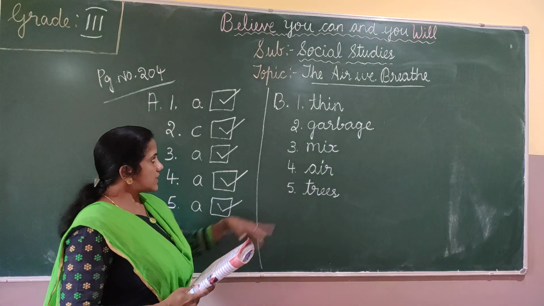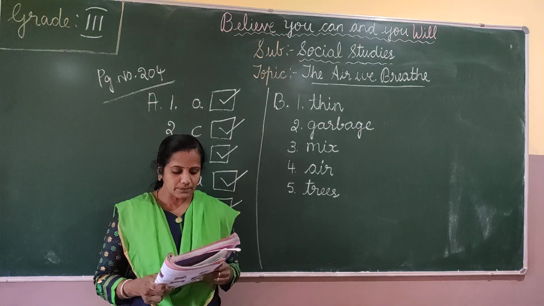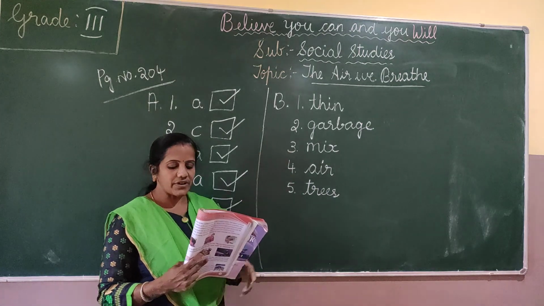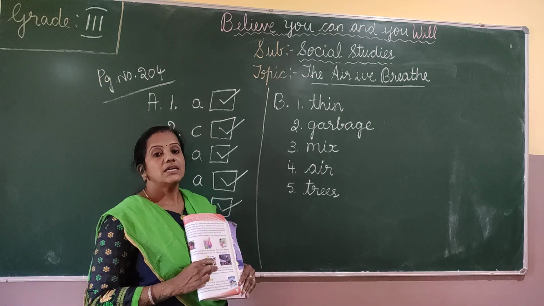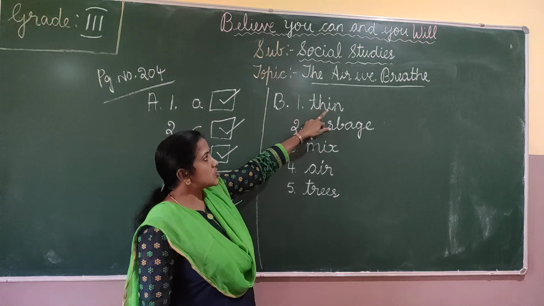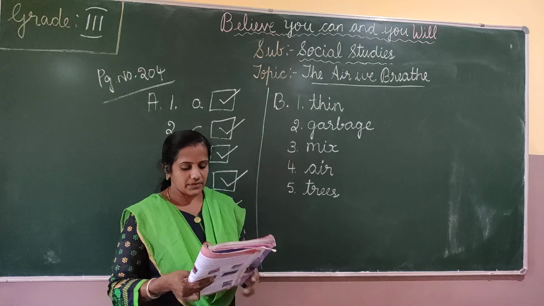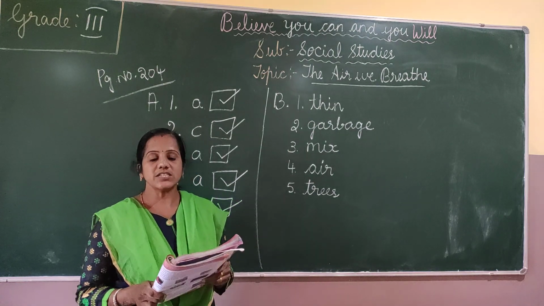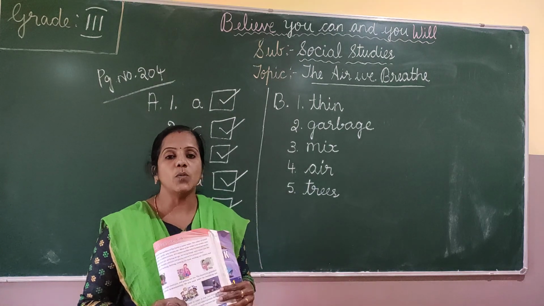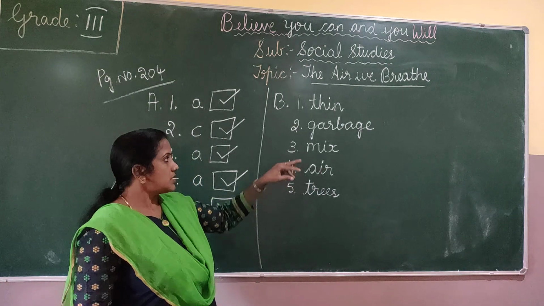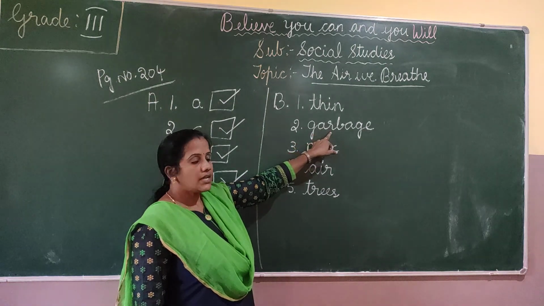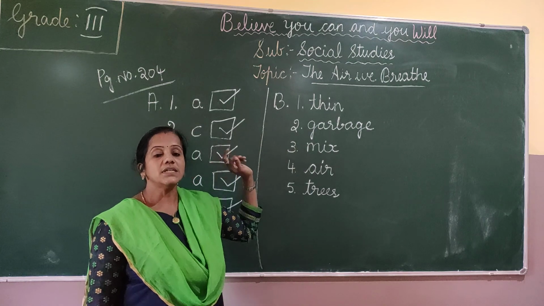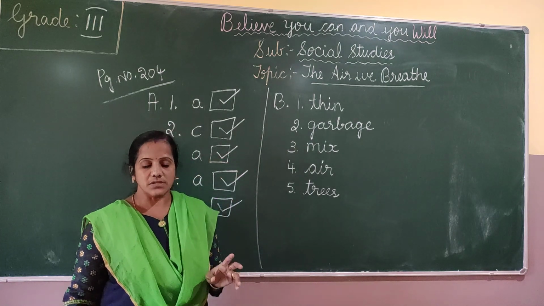So I'll repeat once again. Fill in the blanks. The air becomes thin away from the earth's surface. Thin, T-H-I-N. The second one, we should not burn dash or dry leaves in the open. Garbage, G-A-R-B-A-G-E. We should not burn garbage or dry leaves in the open.